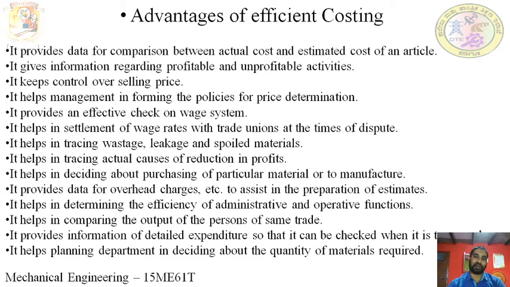The estimation may not be accurate. In some cases, if the estimator has made some error, then in actual costing the actual cost of the product will be known, and after that we can decide whether it is profitable or non-profitable to manufacture the particular activity.